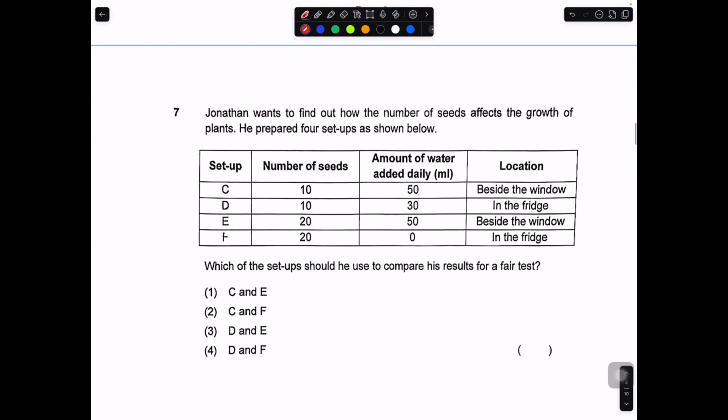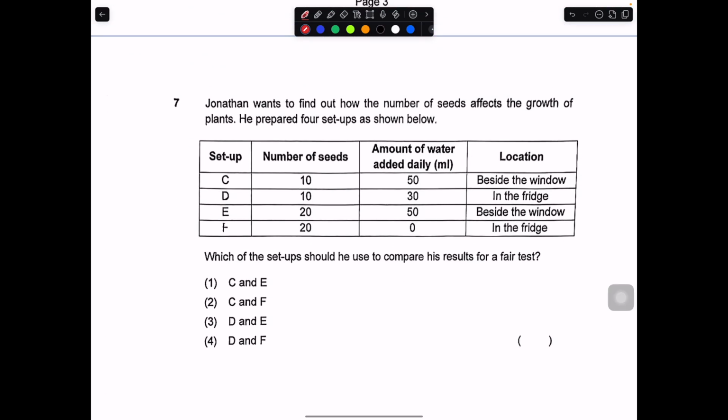Okay, question number 7. Jonathan wants to find out how the number of seeds affects the growth of the plant. To prepare the setup, A, C all the way until F. So they have number of seeds, amount of water added daily, and the location. Can you take a look at this number of seeds? So this is actually your changed variable.